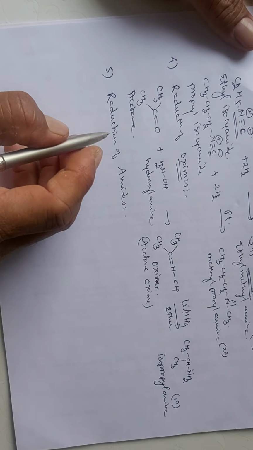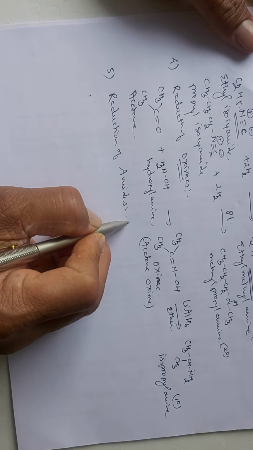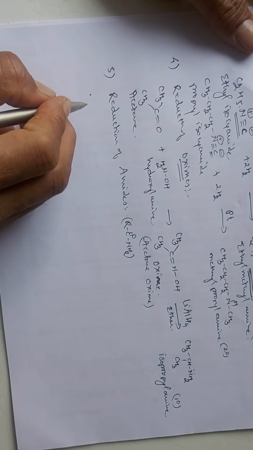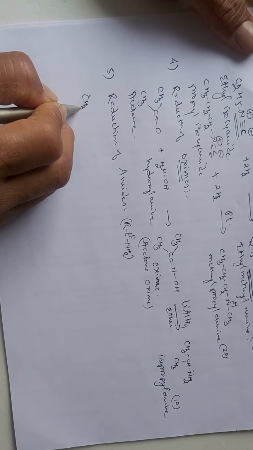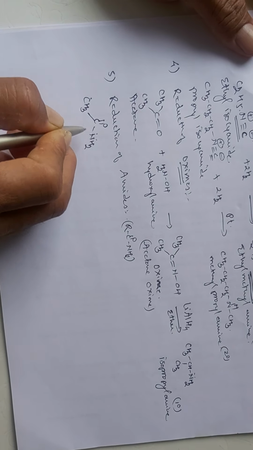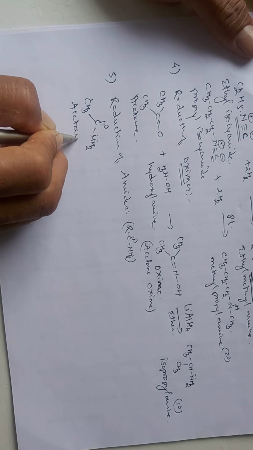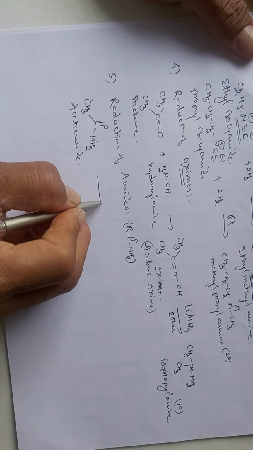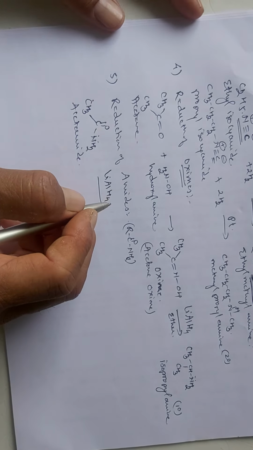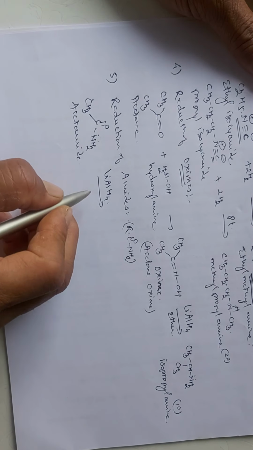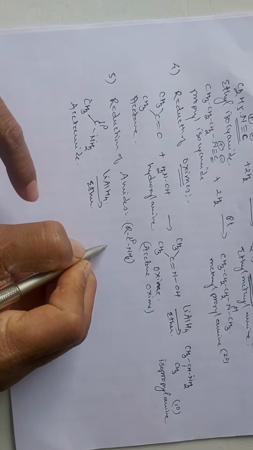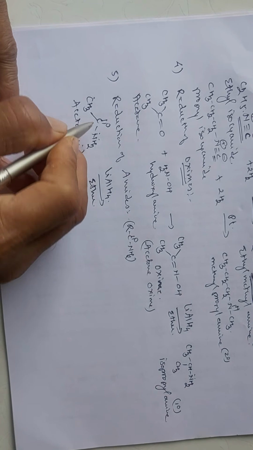So here amides are the compounds having the general formula RCONH2, and here you will get CH3 C double bond O NH2, that is acetamide, and this acetamide on reduction with lithium aluminum hydride gives the formation of a primary amine, meaning this carbonyl group is converted into a CH2 group.